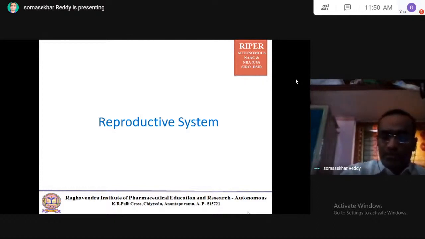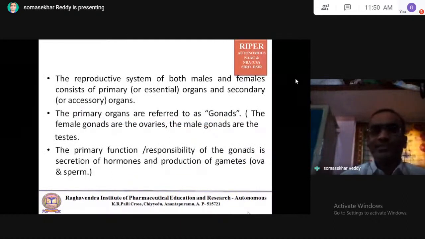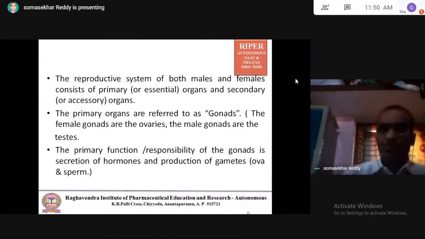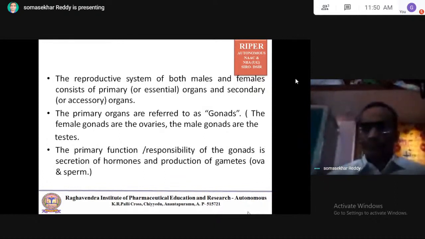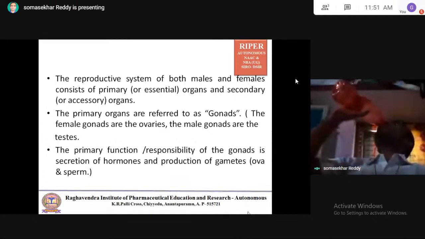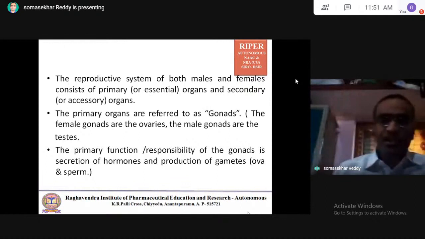So here first I would like to describe the introduction. The reproductive system of both males and females consists of primary or essential organs and secondary organs, which are also called accessory organs. Primary organs refer to gonads.